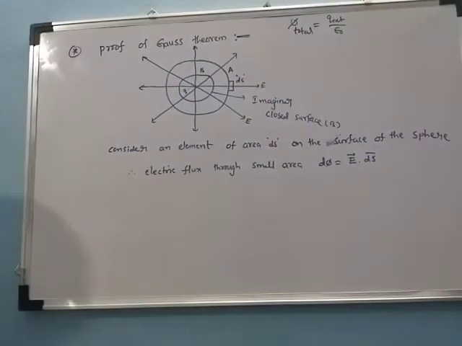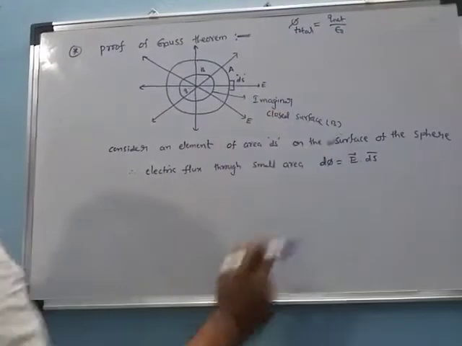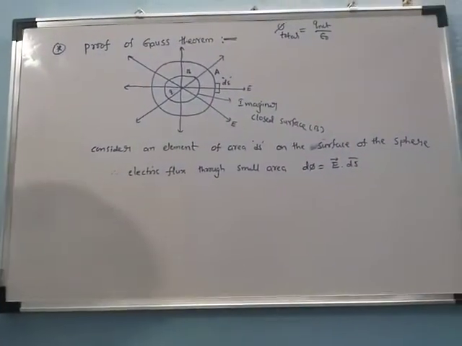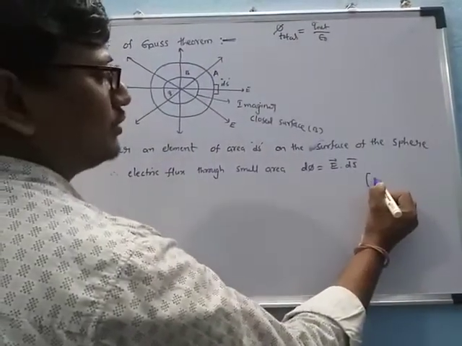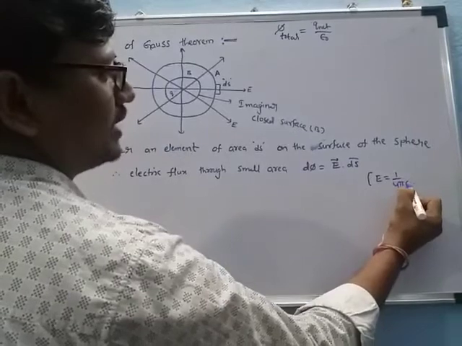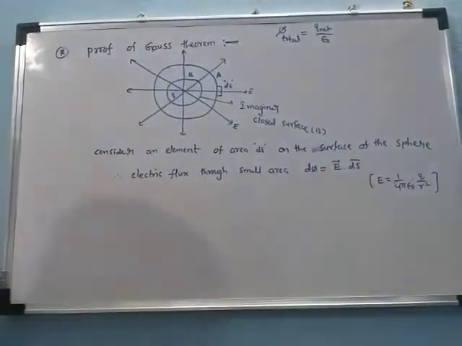E bar is the electric field and ds is the surface area. The electric field due to a point charge is 1 by 4 pi epsilon naught q by r square. Now we can substitute here.